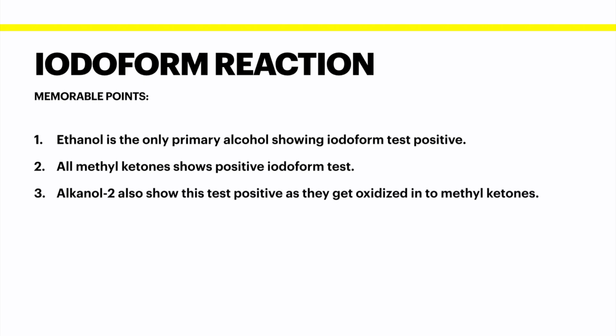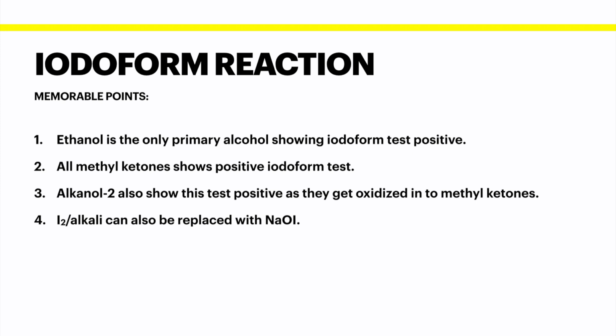Alkanol 2 means when we have this type of structure. The reason is because when we use iodine, it is a mild oxidizing agent and oxidizes it into the respective C double bond O compounds, aldehyde or ketone, and that's why they all are being converted into such compounds having methyl ketone structure.